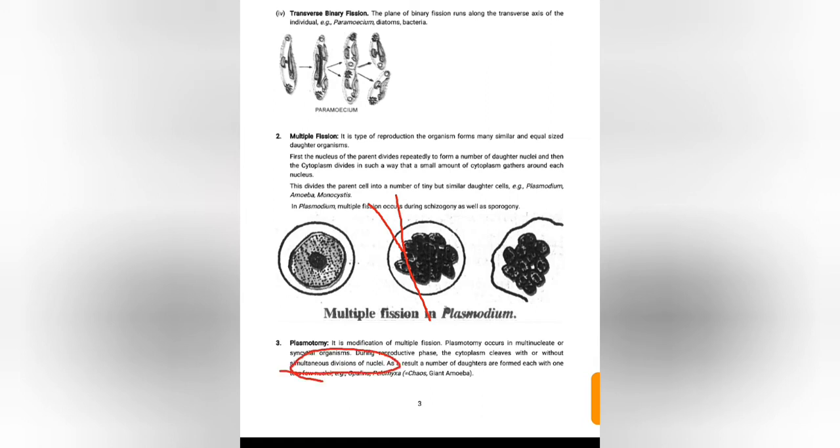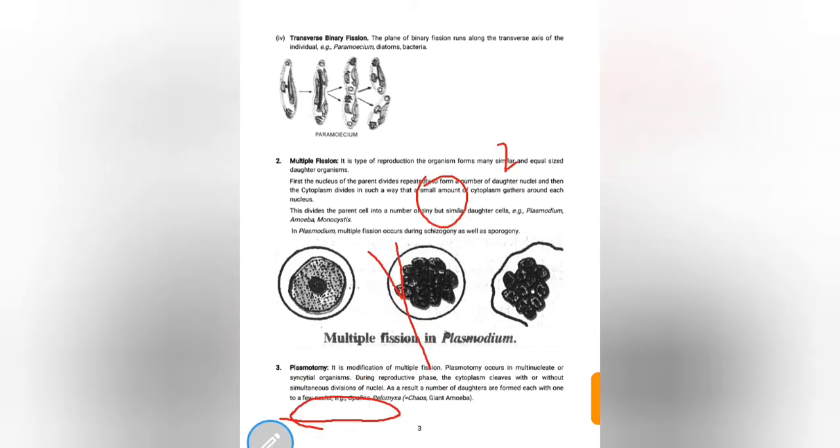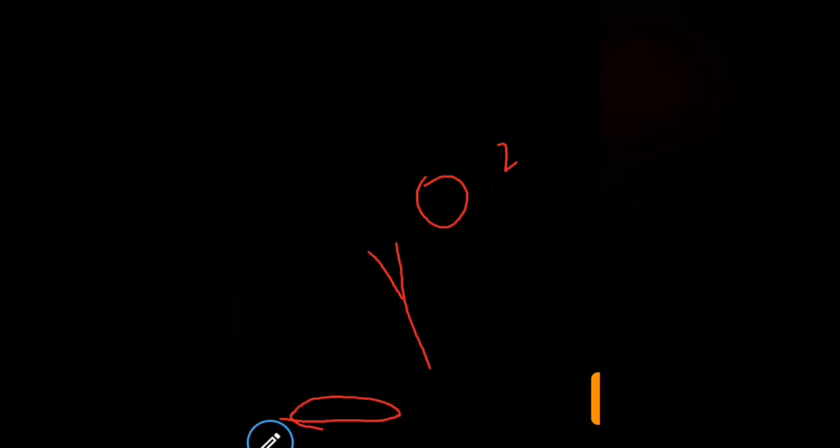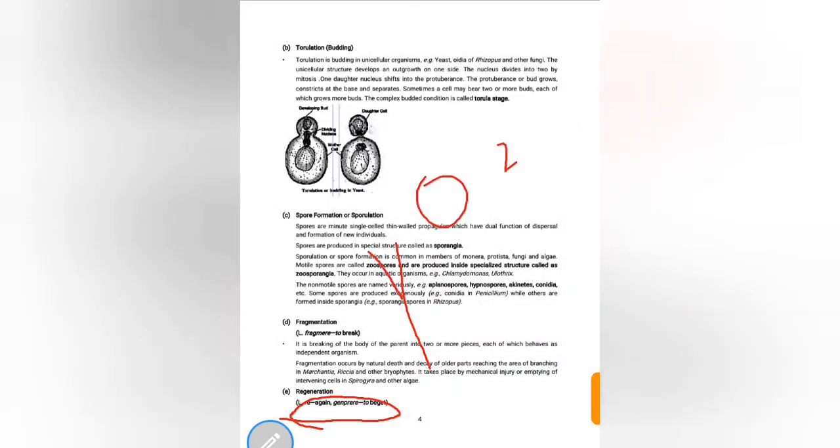As a result, a number of daughters are formed, each with two or few nuclei. So this is plasmotomy.